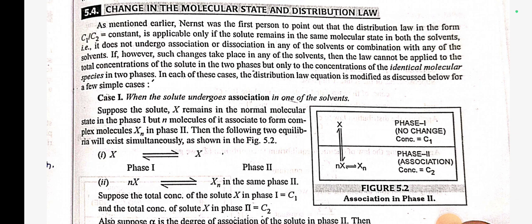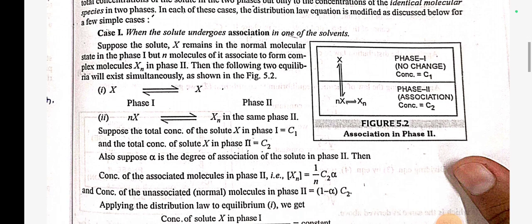Case 1. When the solute undergoes association in one of the solvents. Suppose the solute X remains in normal molecular state in phase 1, but n molecules of it associate to form complex molecule Xn in phase 2. Then the following equilibria will exist simultaneously. Number 1, X in phase 1 in equilibrium with X in phase 2, and number 2, nX in equilibrium with Xn in phase 2.